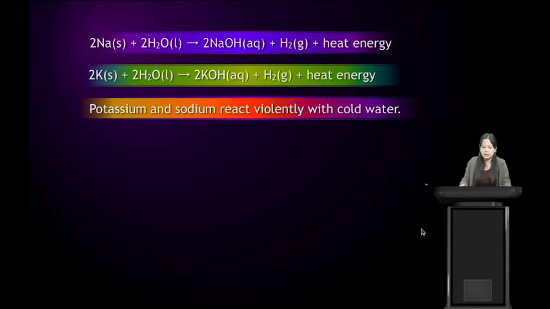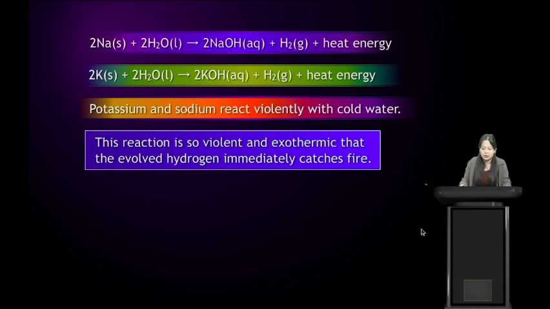This reaction is so violent and exothermic, it evolves heat, that the evolved hydrogen immediately catches fire.